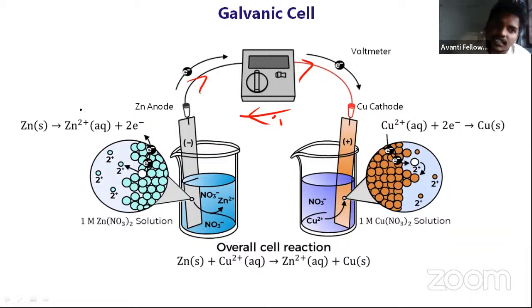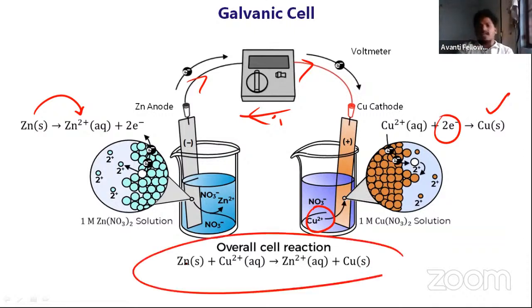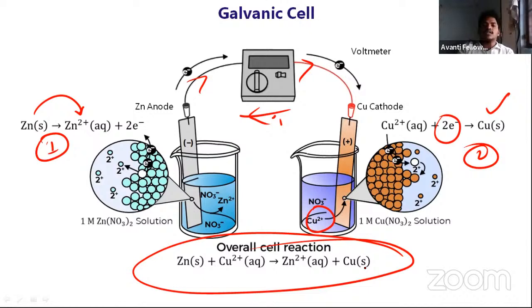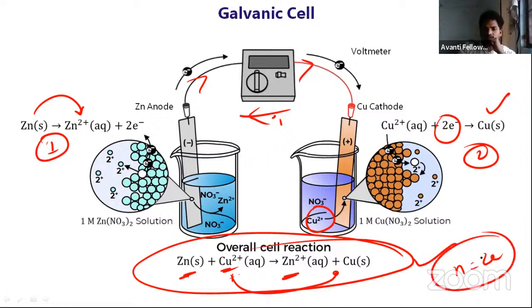Zn gives rise to Zn plus 2, whereas the copper sulfate present inside consumes the 2 electrons and becomes solid copper. When he writes the net reaction, this is equation 1 and this is equation 2. Zinc becomes Zn plus 2, and inside the copper nitrate, Cu plus 2 ions consume 2 electrons and become copper. So 2 electrons are involved in this process.